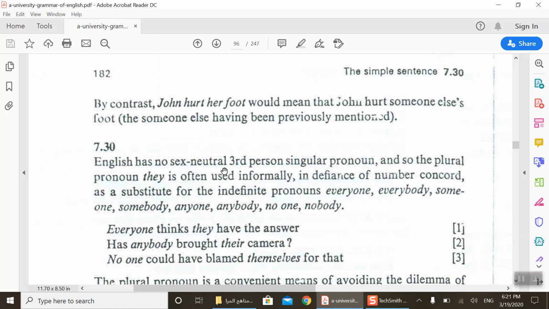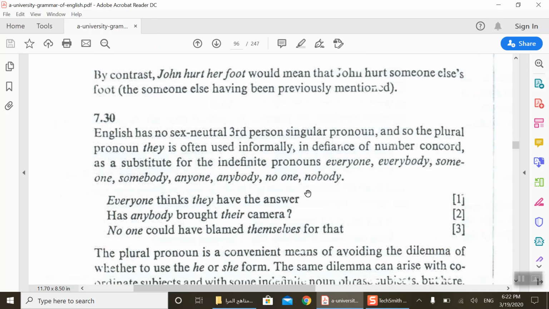English has no sex neutral third person singular pronoun, and so the plural pronoun they is often used informally. So informally, usually they use what? They. Why? Because there's no sex neutral third person. In defiance of number concord, as a substitute for the indefinite pronouns everybody, everyone, somebody, someone, anybody, no one, nobody, etc. For example, everyone thinks they have the answer. You see? Have. Everyone thinks. Everyone is singular. That's why we have verb s. But they say what? They have the answer.